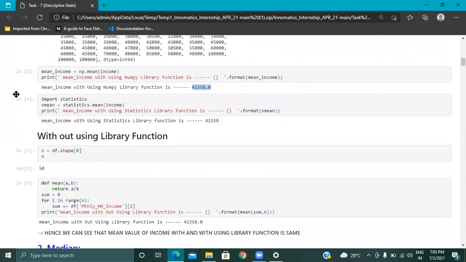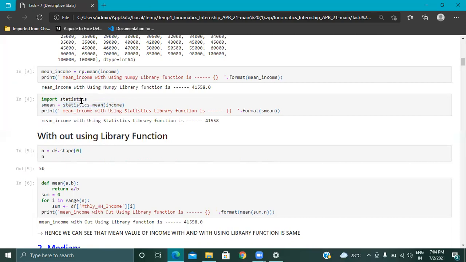Secondly, we are using statistics. Statistics is a library which helps us determine all the descriptive statistics. In statistics also, it will help determine the mean. First of all, we imported statistics, and for that we are using the mean function.